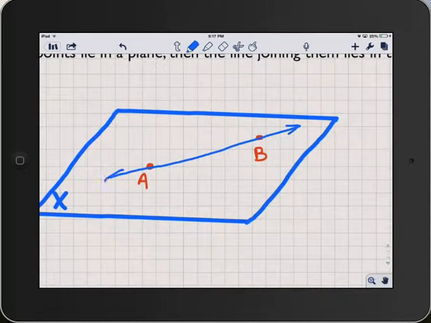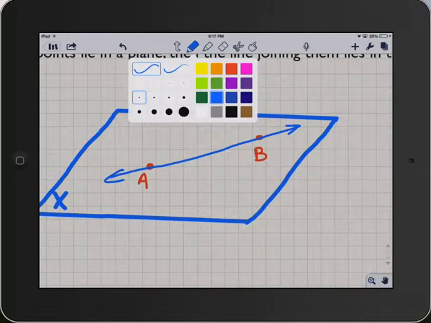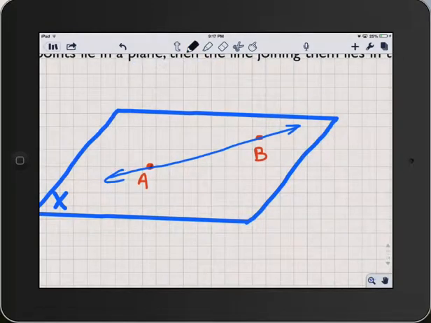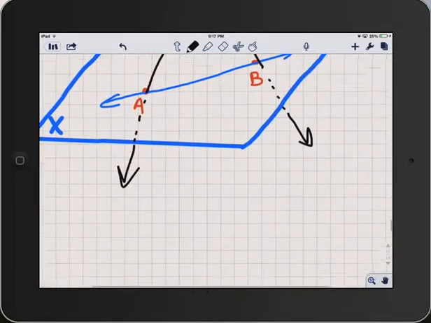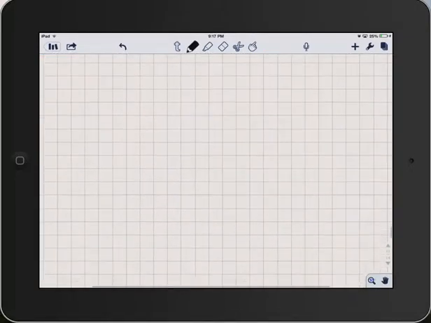It's not going to come up through the floor at point A and curve back down and go out through the bottom of the floor. That's not possible. Obviously, the second line does not exist. The first line does exist, and it's the only such line. Okay? And it has to be on that plane.